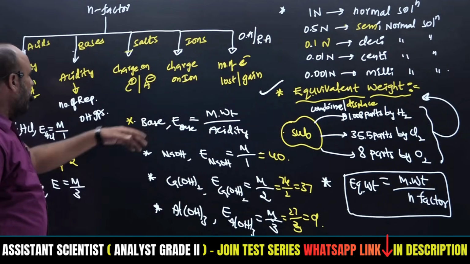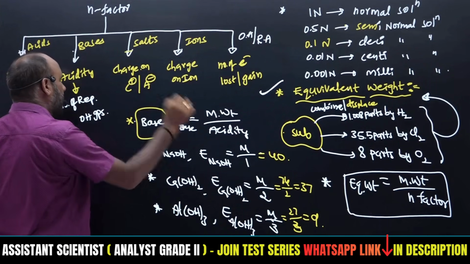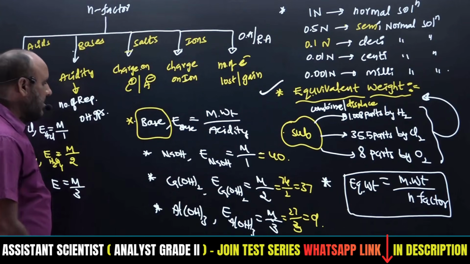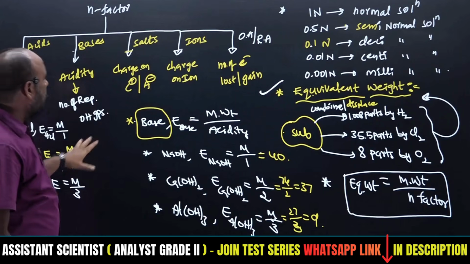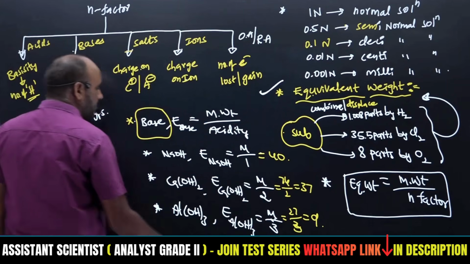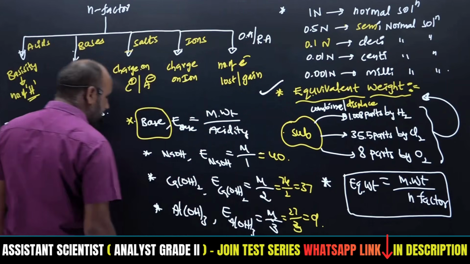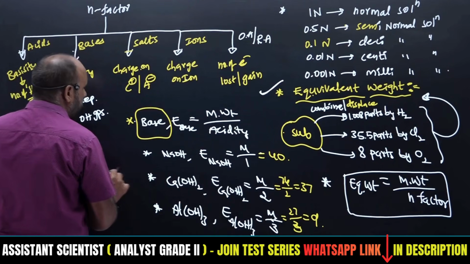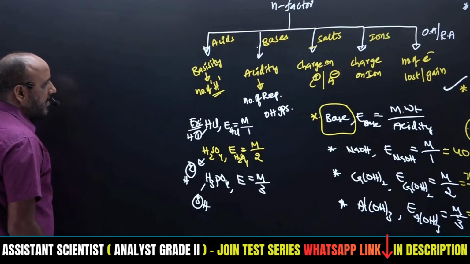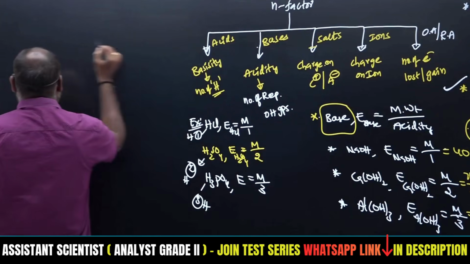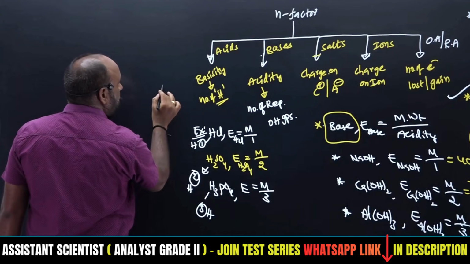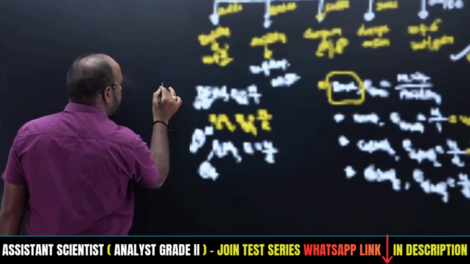So with the help of this, for any base, the equivalent weight can be calculated like this. Like any salt, ion, oxidizing and reducing agent, we are going to calculate the equivalent weight. With the help of equivalent weight, we can get the concentration, that is the normality. So that is the n factor for various substances. I am going with salts and the other three, so I will get that equivalent weight.